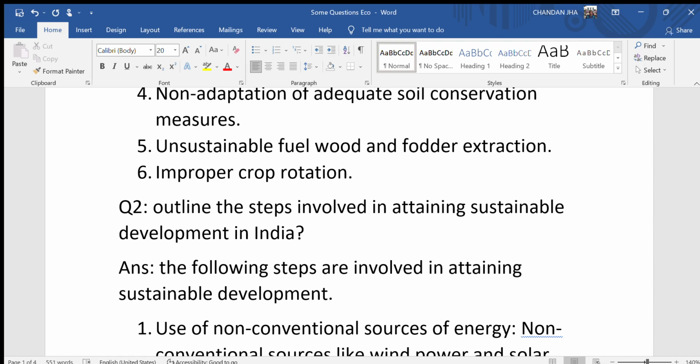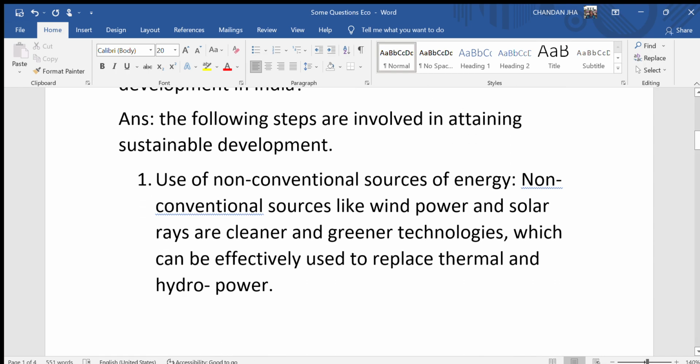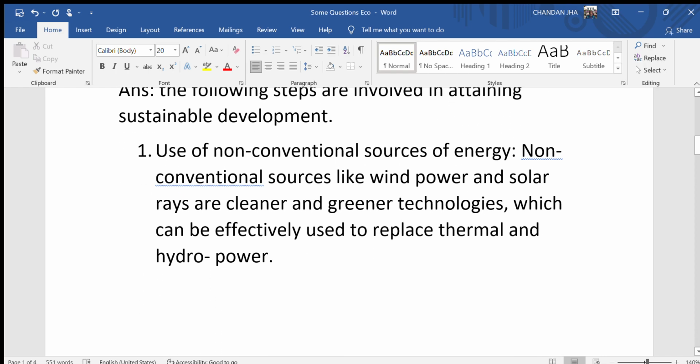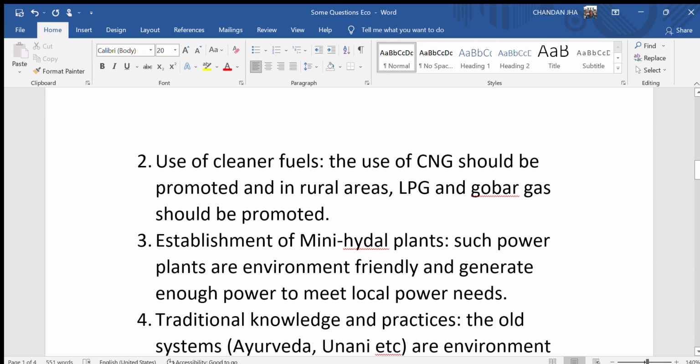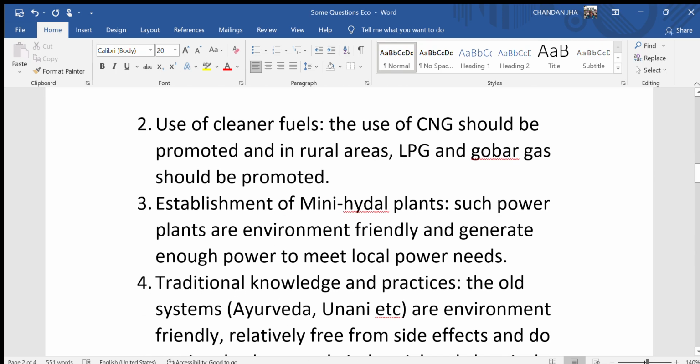Second question, outline the steps involved in attaining sustainable development in India. The following steps are involved in attaining sustainable development. First, use of non-conventional sources of energy. Non-conventional sources like wind power and solar rays are cleaner and greener technologies which can be effectively used to replace thermal and hydropower. Second, use of cleaner fuels. The use of CNG should be promoted and in rural areas LPG and gobar gas should be promoted.